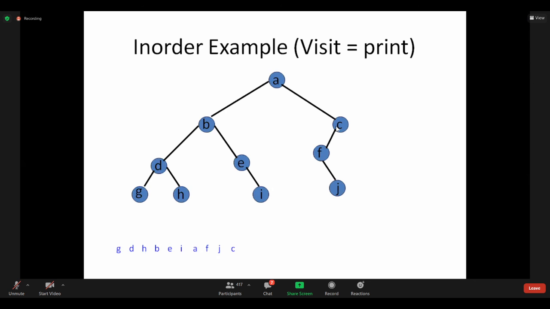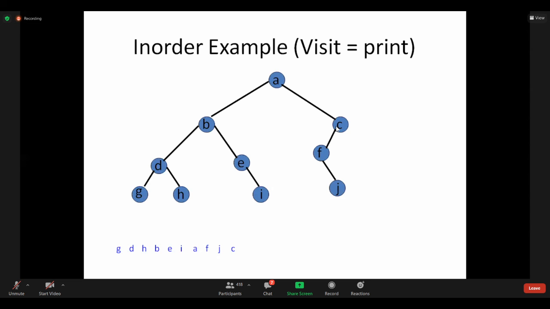If F and J are not there, C of left, I see no one is there. C of right, no one is there, so C appears directly. But after reaching C, what am I doing? I'm going back. First I will check whether there is any left child for C. Yes, F is there. And for F, I should not print directly. I should see if there is any child for F.